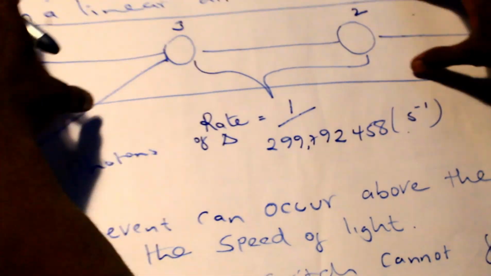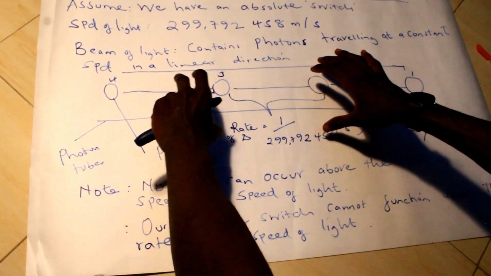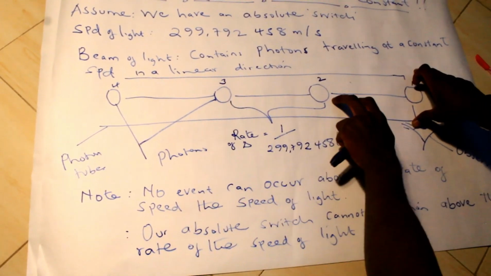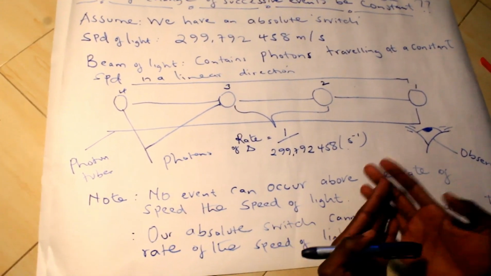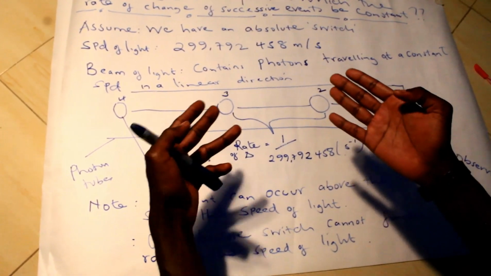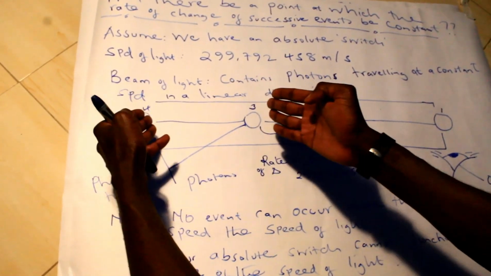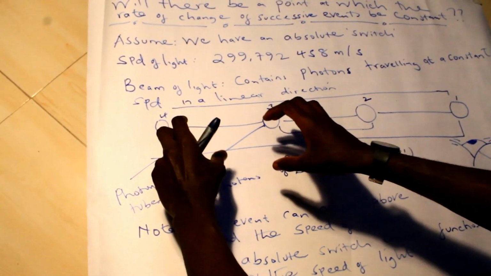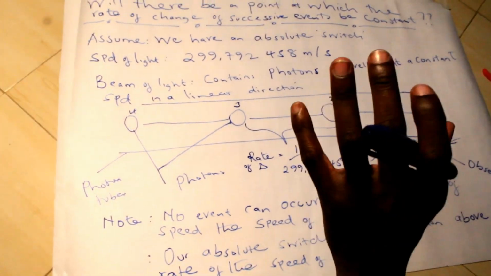And all this is a property of light, because we have seen this is a beam of rays where we have photons moving in a linear direction, and we know that a beam of rays is purely light. And so theoretically we will say that this one is a miniature switch which is falling within the lights, but because this is light, we will always be seeing light.